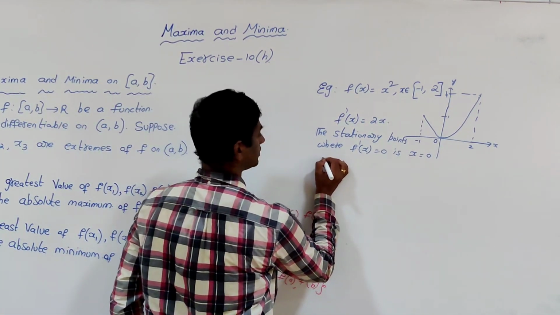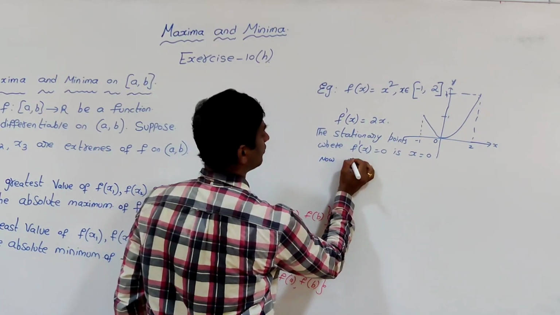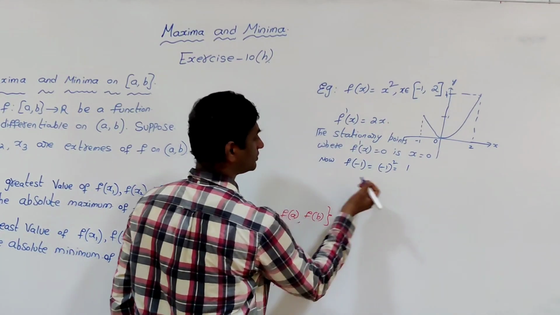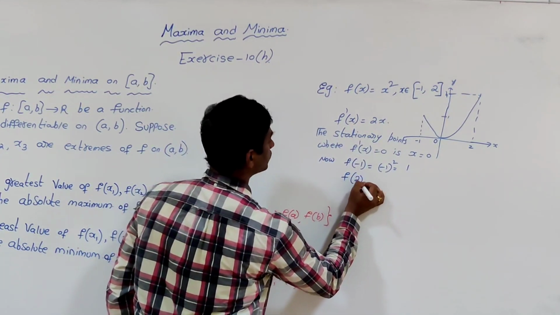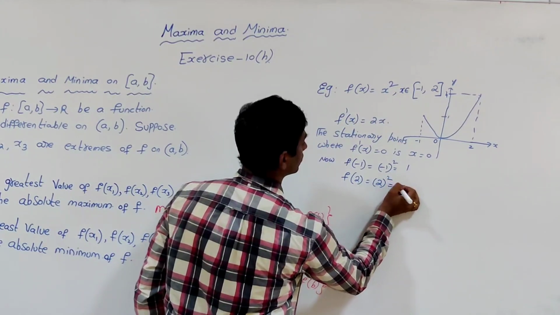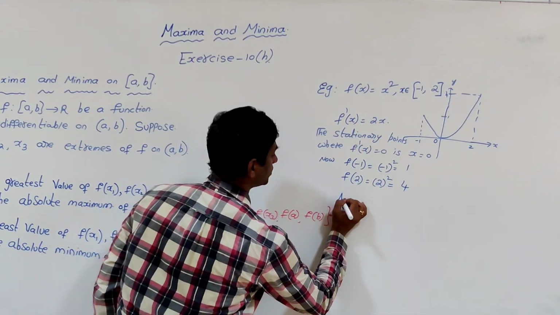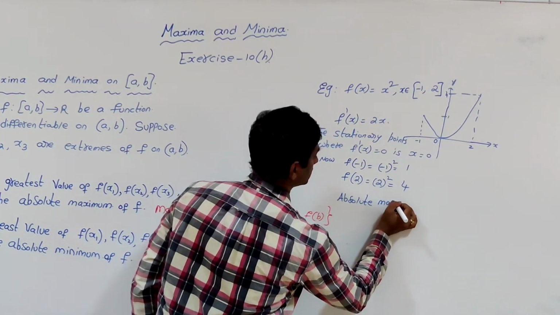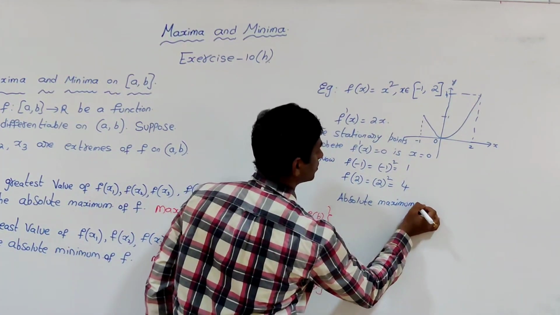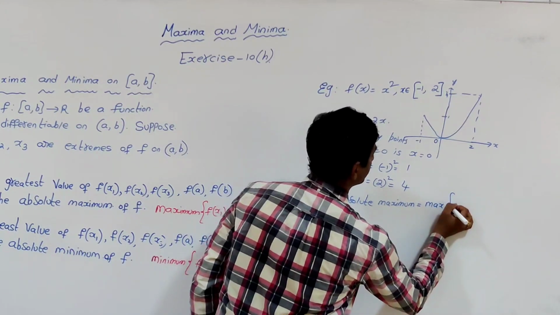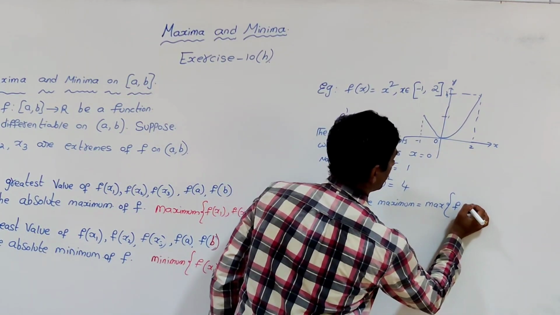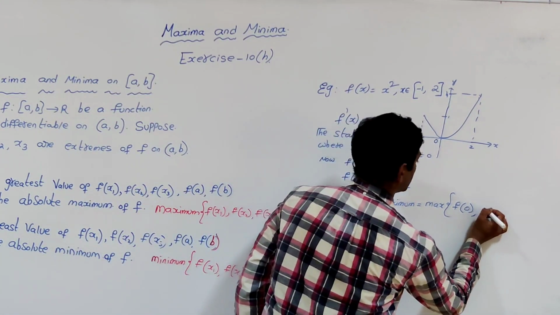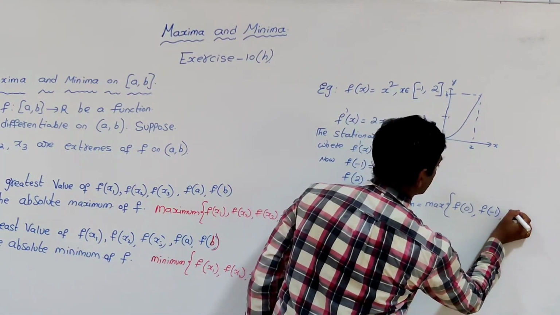Now f of -1 is what? -1 whole square is equal to 1, which is an end point. f of 2 is what? 2 square, which is 4. So the absolute maximum is the maximum of f of 0, which is the extrema, f of -1 and f of 2.